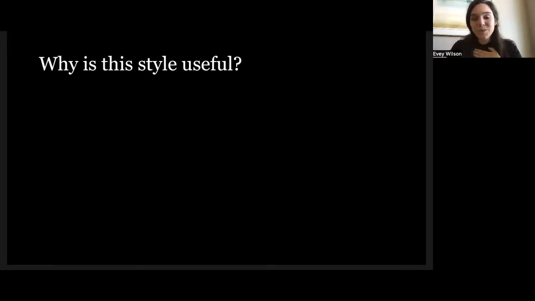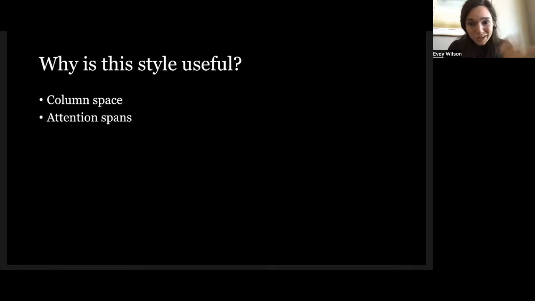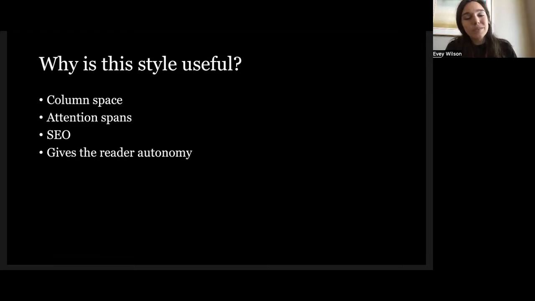Why is this style useful? It's useful because when wire services print articles, the publications that want to use that article might not have the space to publish the entire article. So in inverted pyramid style, we can cut it off whenever we run out of space. There's no conclusion. The most important information is at the front. So if I only have space to publish the first 4 paragraphs, that's fine. Also, our attention span as readers, right? We don't always want to read the whole story. It helps with search engine optimization. And it also gives the reader autonomy to say, I've got it. I don't want to keep reading.